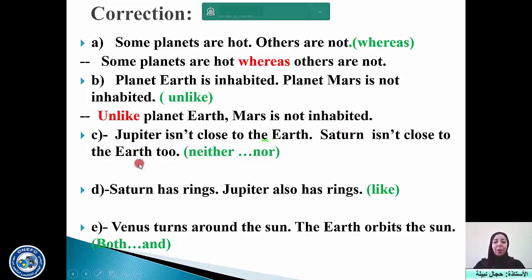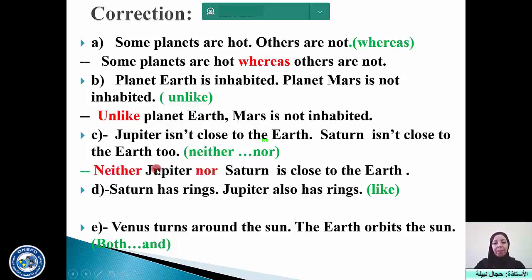Jupiter isn't close to the Earth. Saturn isn't close to the Earth too. Of course, this is an addition, but it's an addition of two negative sentences. That's why we can use neither nor. Now, what are the changes that will happen in the sentence after using neither nor? Look at the sentence. Neither Jupiter nor Saturn is close to the Earth.